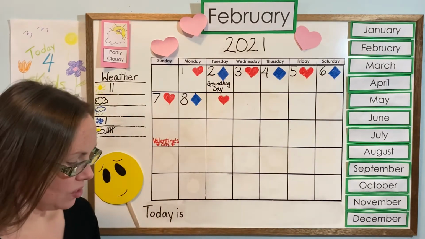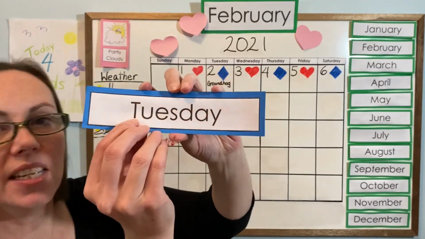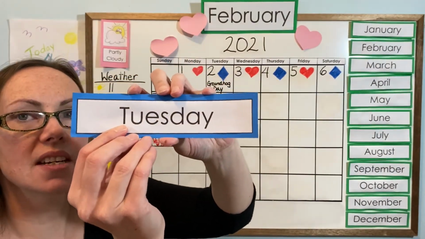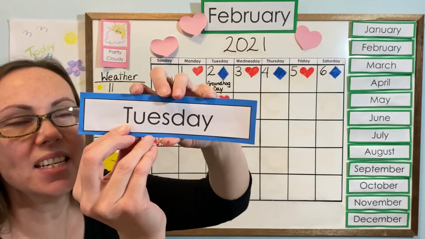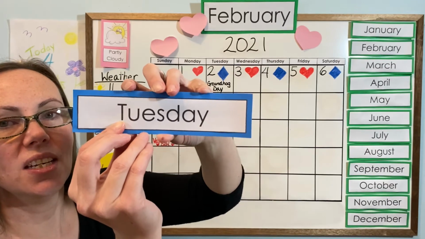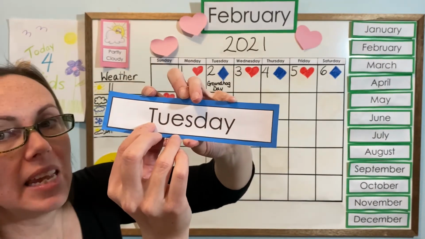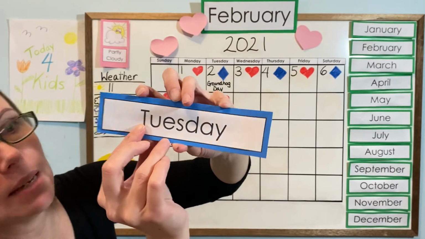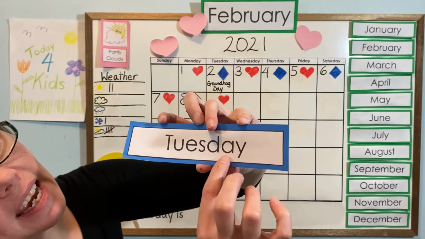So I have a Tuesday card here. And it starts with the letter T and it says T. T sounds like T for taco. Do you ever have Taco Tuesdays? Or tree or toy? T, and it's a capital T because it's the name of the day, and we always put a capital in names. So capital T-U-E-S-D-A-Y.